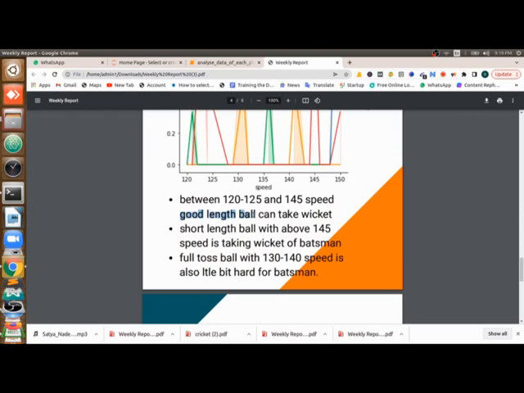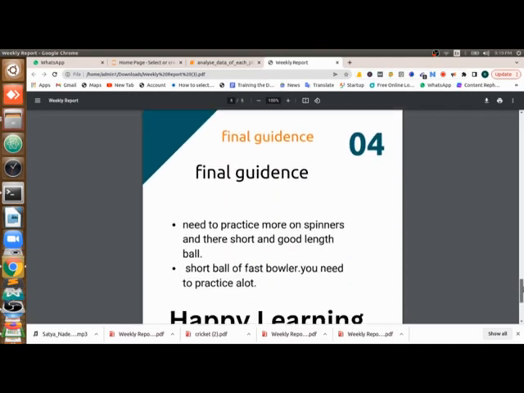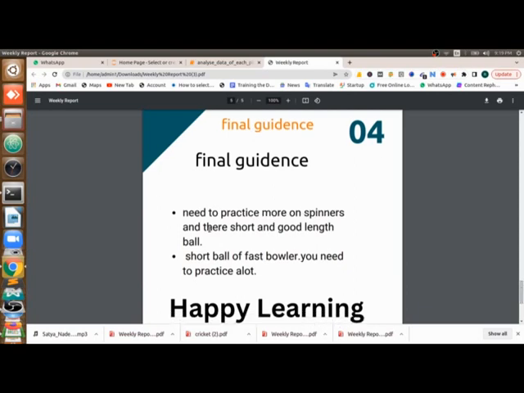And again, for a short length ball at 145, the same thing again. So the short ball is failing again. So the solutions are very simple. You need to practice more against spinners. Normally if he practices daily against four speed bowlers and two spinners, that's fine. But to reduce this probability and increase the positive probability, you should change that trend.